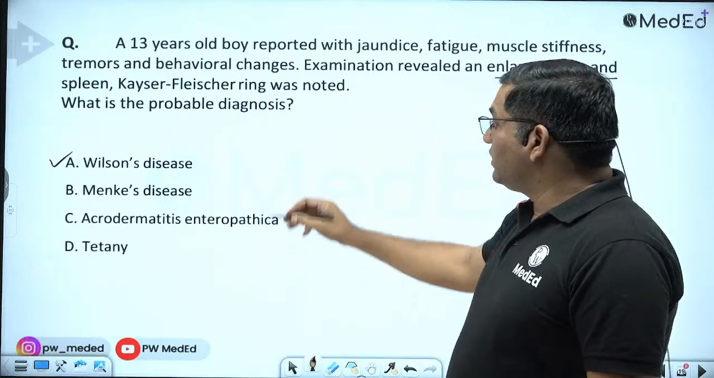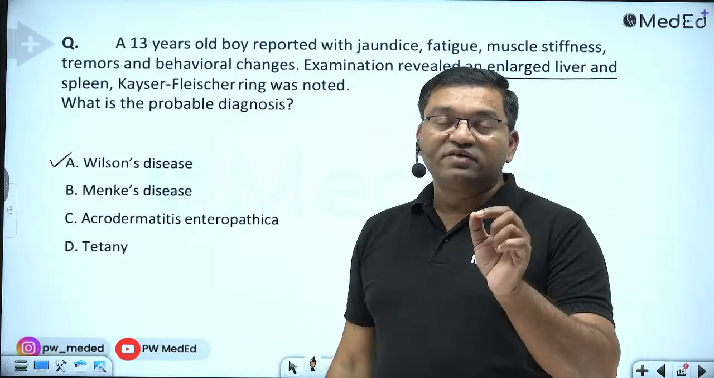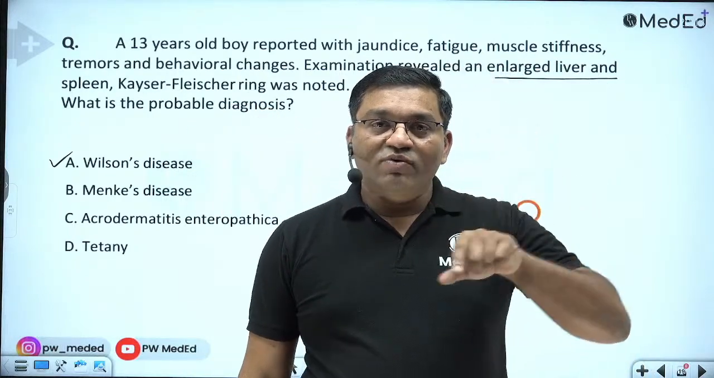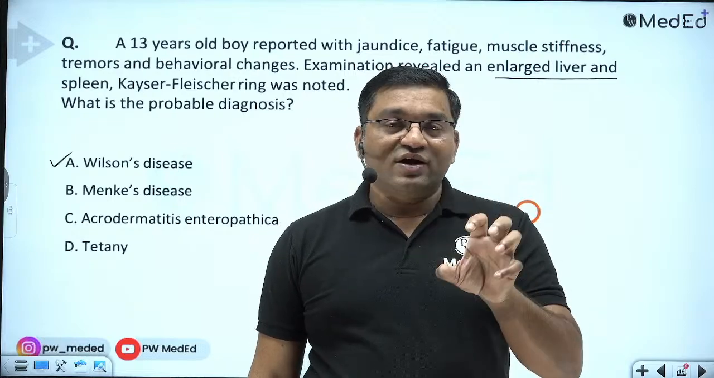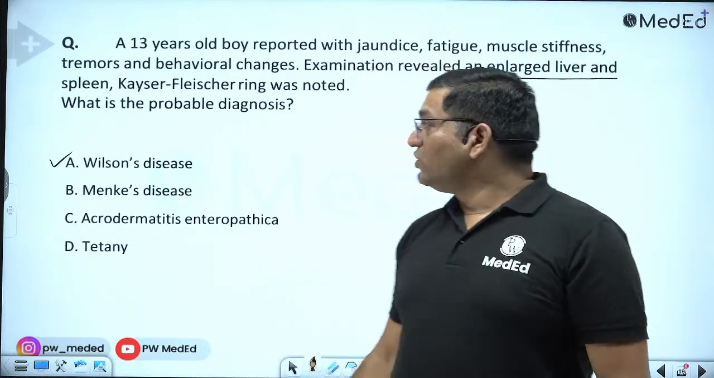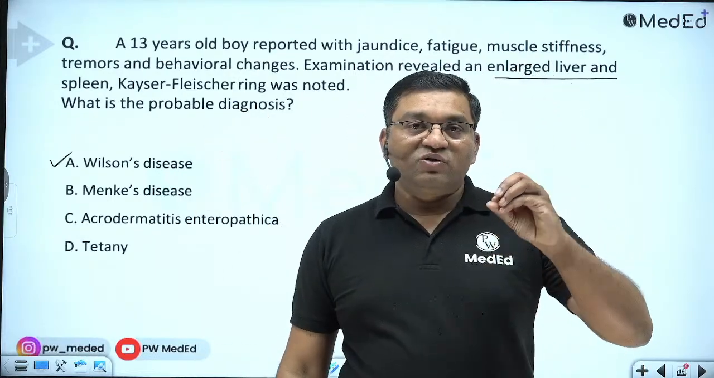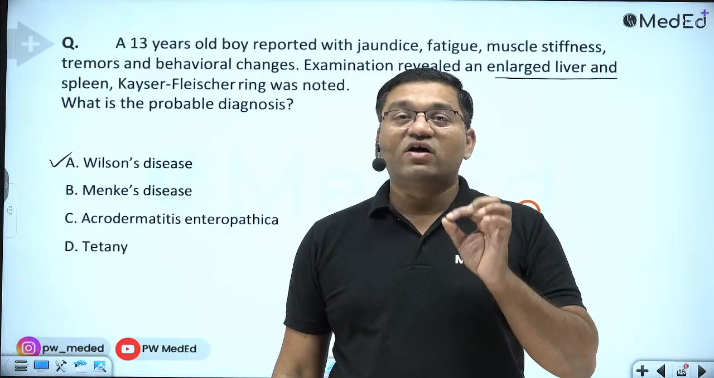Here there is KF ring, Fisher ring, which is a golden brown or yellow colored ring around the cornea in the Descemet's membrane of the cornea. Also, when the copper is deposited in the lens, it causes sunflower cataract.